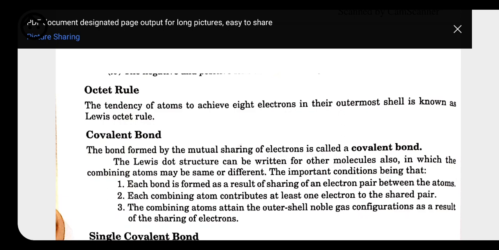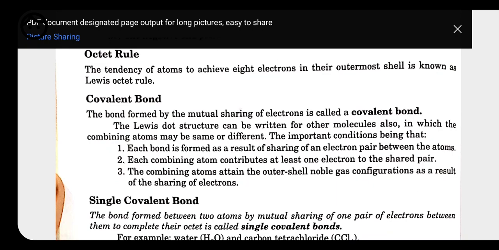So the Lewis structure can be written for other molecules also, in which the combining atoms may be the same or different. The important conditions are: each bond is formed as a result of sharing of an electron pair between the atoms. Each combining atom contributes at least one electron to the shared pair. The combining atoms attain the outer shell noble gas configuration as a result of sharing electrons.